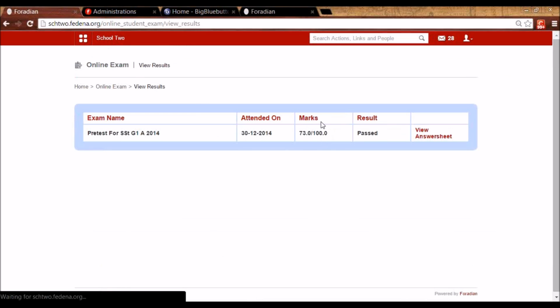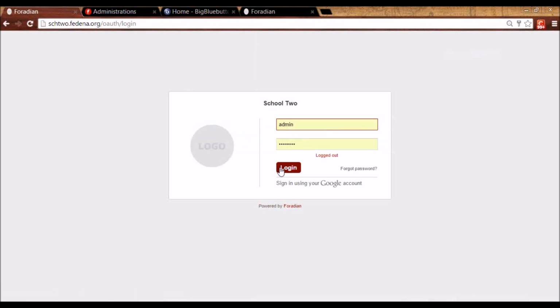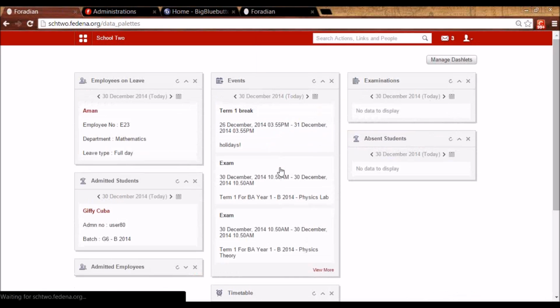You will also see that the status is shown as passed or fail as per the marks that we've set here, the qualifying marks that we've set while creating this exam. So this is about online exam plugin in Fedena.